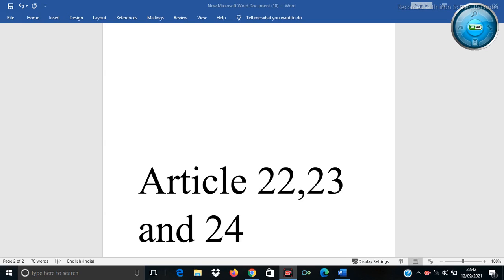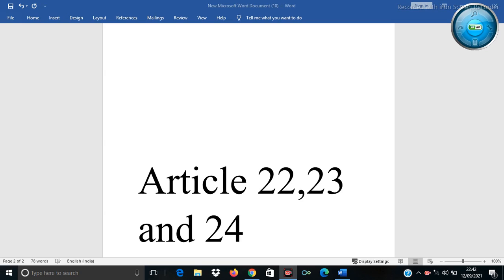The next important case we will discuss is Harikisan versus Union of India. In this case, the grounds of detention were served on the detainee in English. The detainee acknowledged the receipt thereof, putting his signature in English.